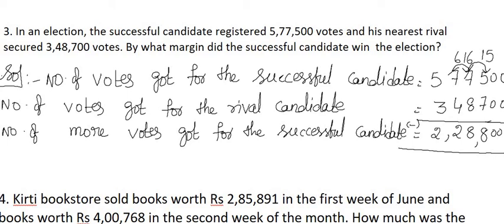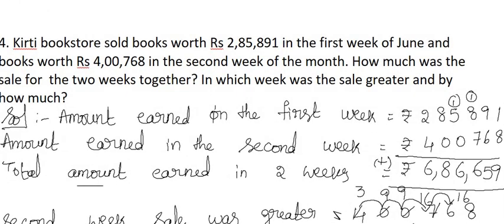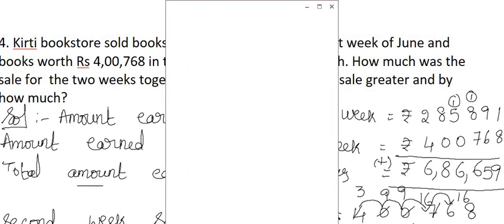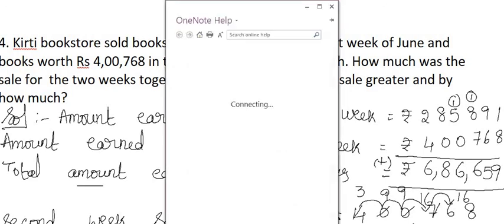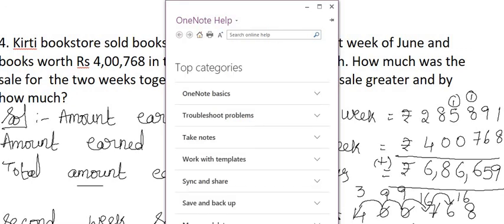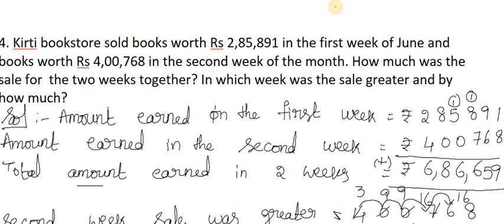In the same way, in the second question, a girl named Kirti has a bookstore and she sold books in the first week and second week. So how much money she earned in the 2 weeks means we simply do addition, and how much more money she earned in the second week compared to the first week means we go for subtraction.